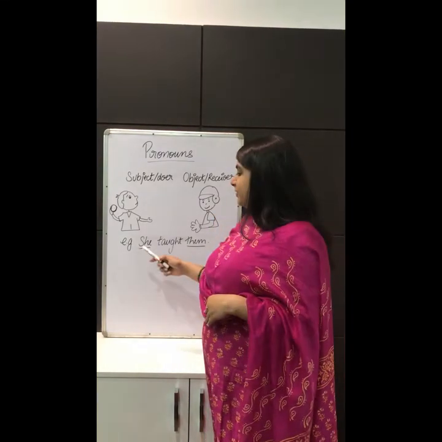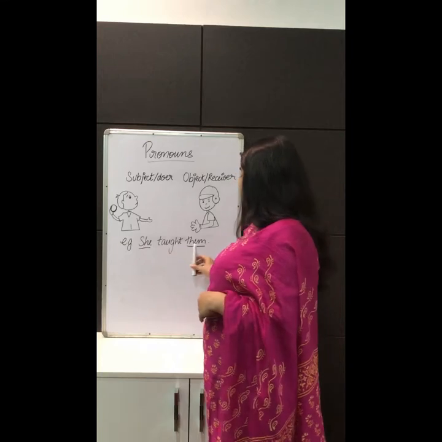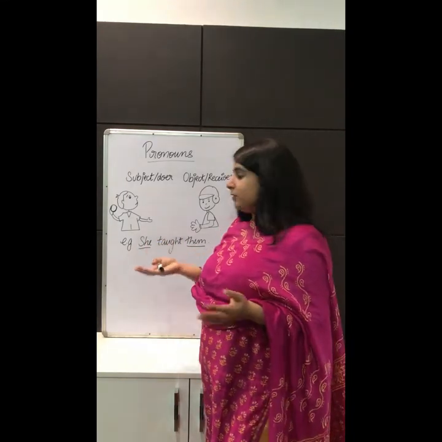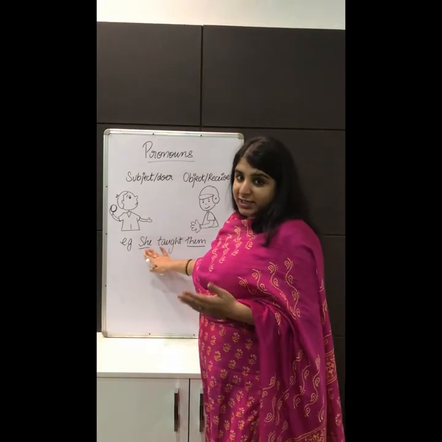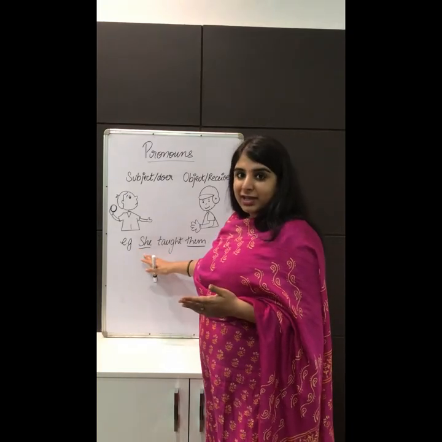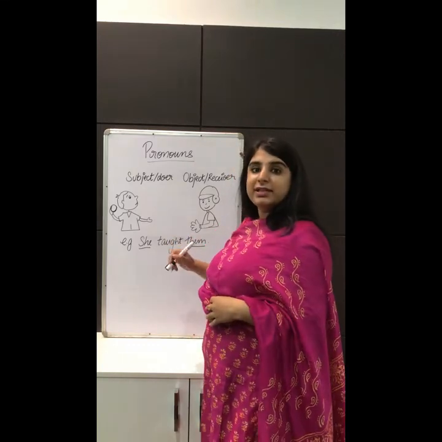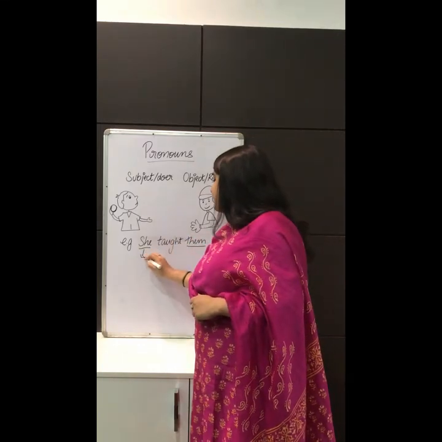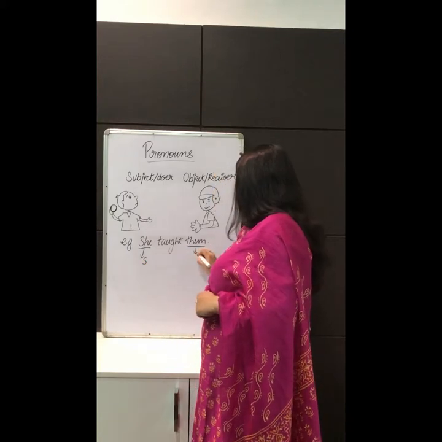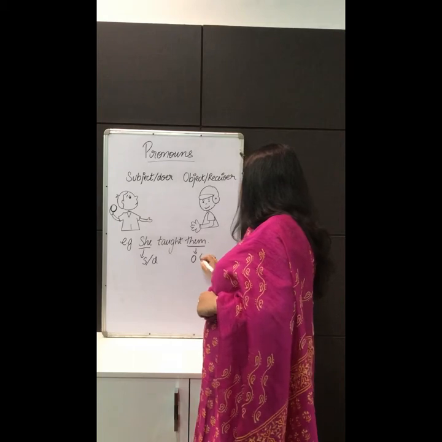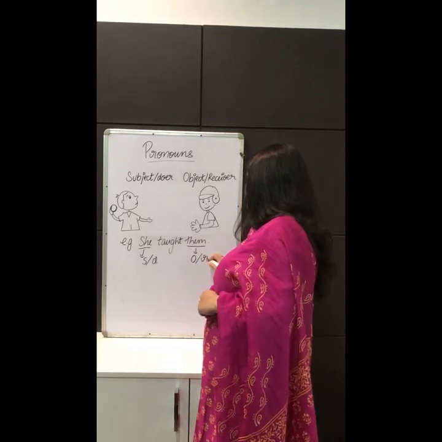Let us take another example. She taught them. In this example, who is doing the action? She is, because she's teaching, so she is doing the action. And who is receiving the action? Them is receiving the action. So she is the subject and them is the object. We also call the subject as the doer and we also call the object as the receiver.